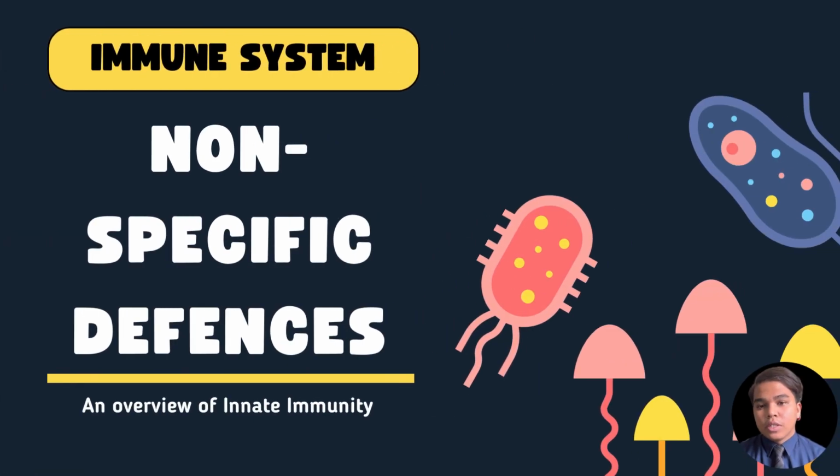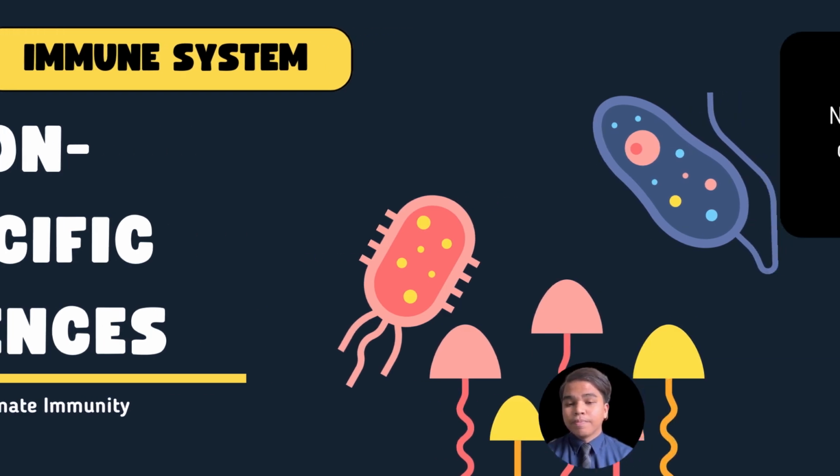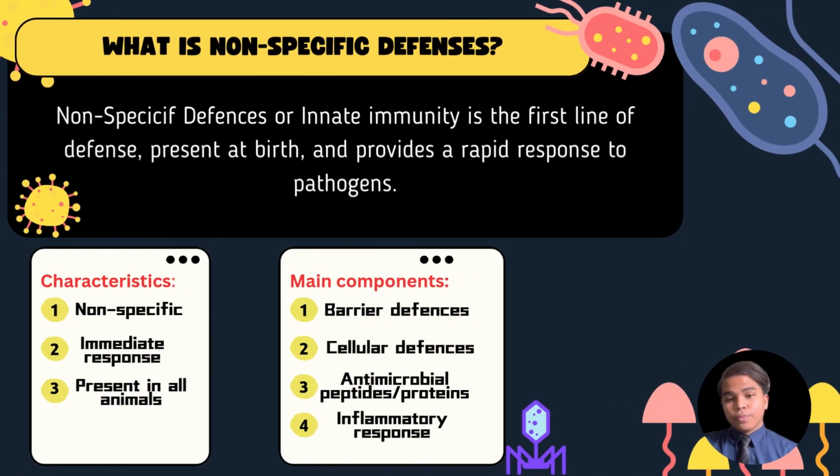Today I will be talking about non-specific defenses in the immune system. These defenses, also known as innate immunity, are our body's first line of protection against pathogens. By the end of this session, you'll have a clear understanding of how these defenses work and why they are so important. Okay, let's begin with an overview.